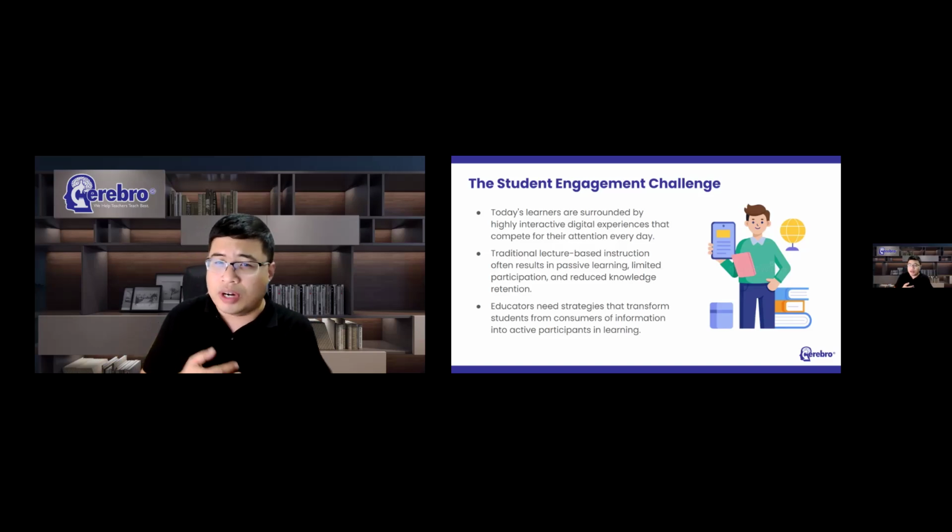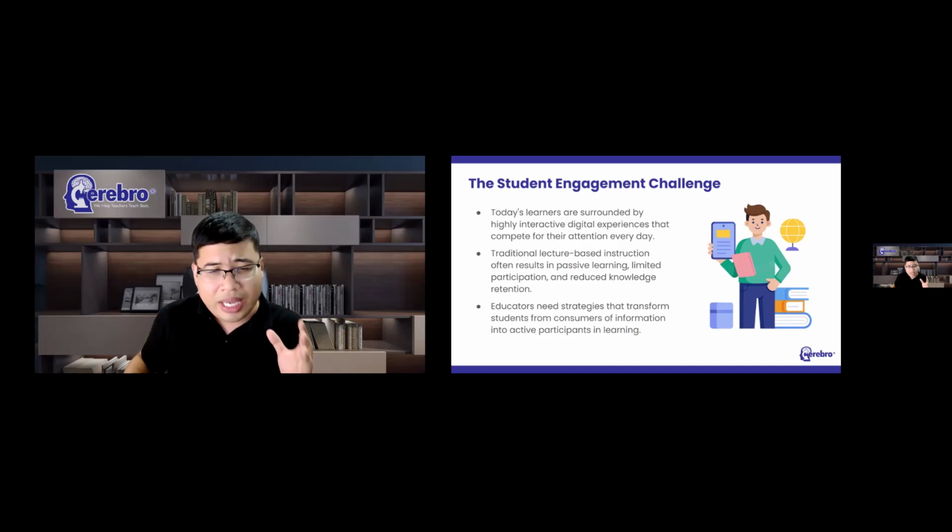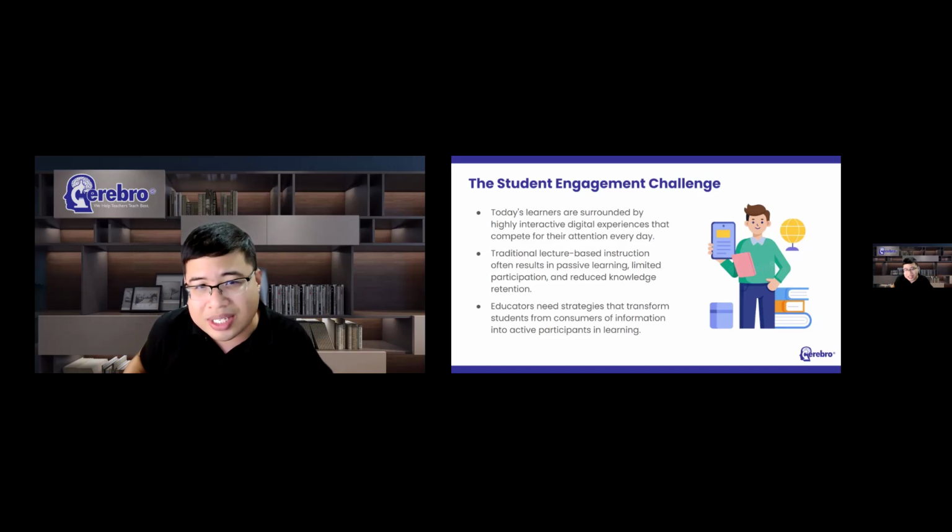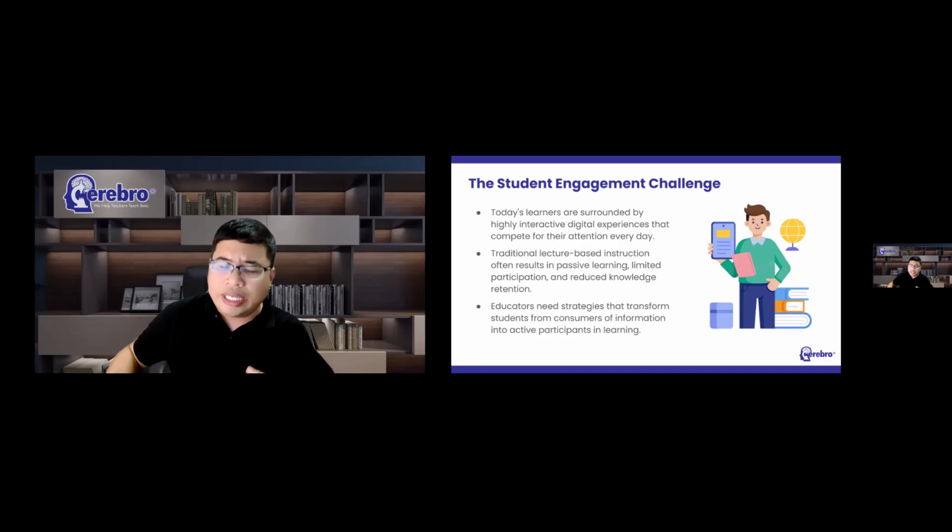And this is not only true for adults, it is equally true for students. As educators, our challenge is no longer simply delivering content, because content is everywhere. Information is already everywhere. Our challenge is creating experiences that help students interact with content in meaningful ways. That is the challenge we're addressing today. And that is why tools like H5P have become increasingly valuable in modern education.